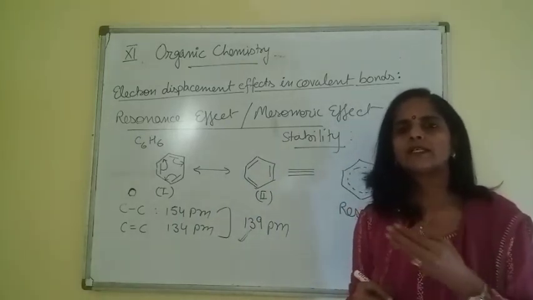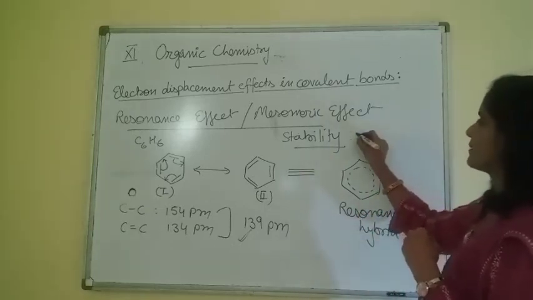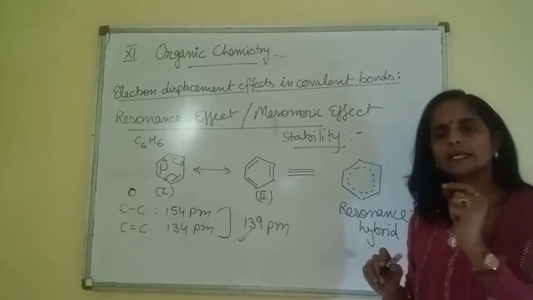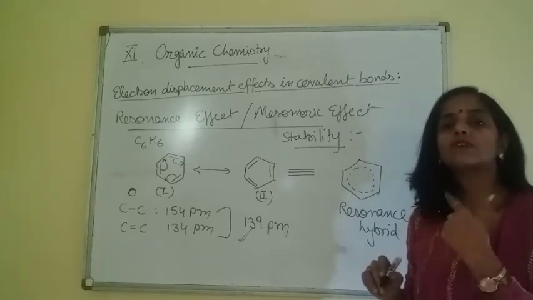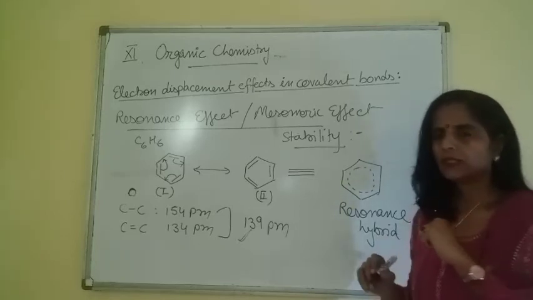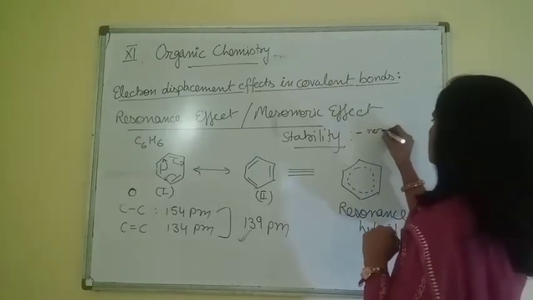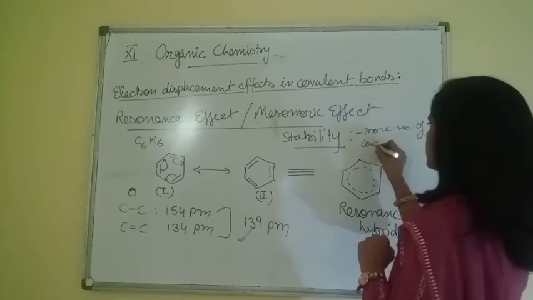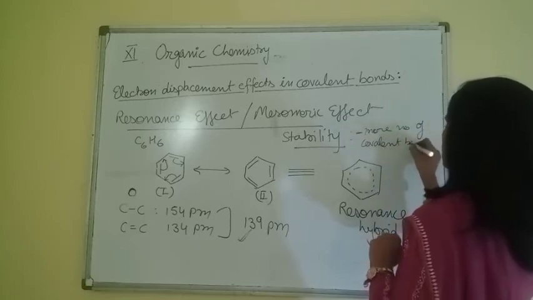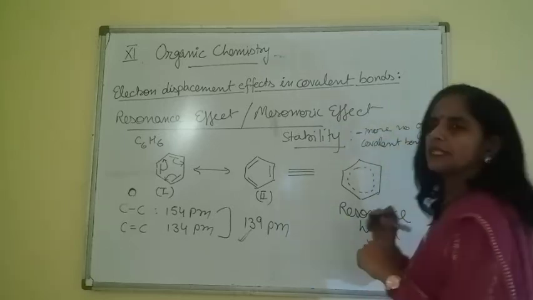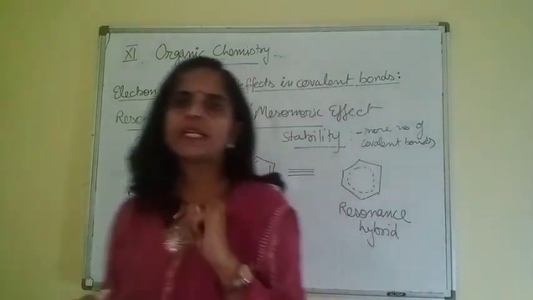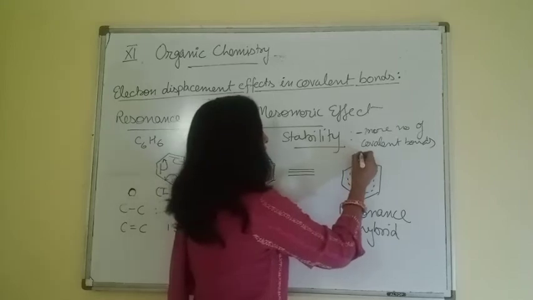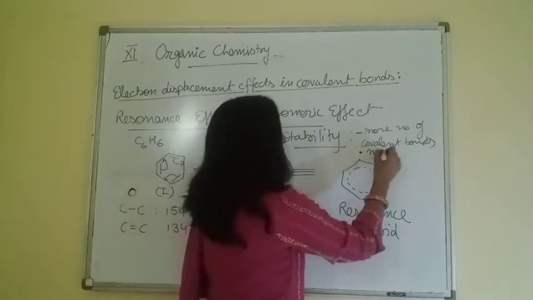So what are the factors which decide the stability? First factor is, the more the number of covalent bonds, the more will be the stability. This is the first parameter. Second parameter to decide the stability is neutral molecule.